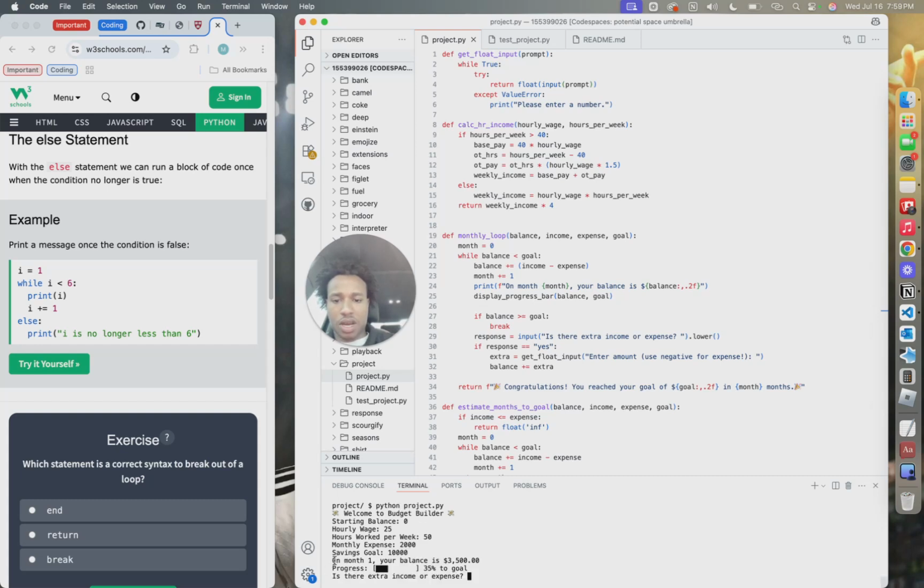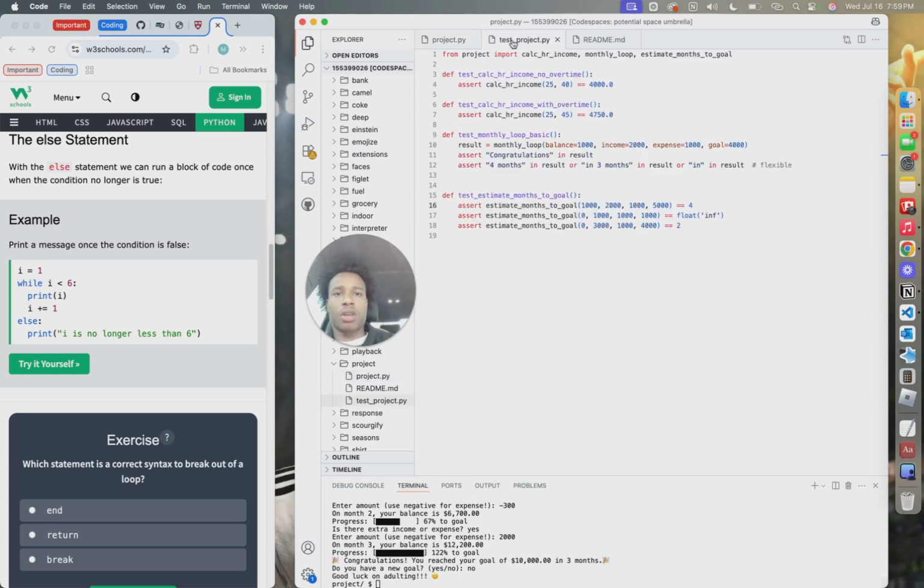Okay, as you can see on month one, your balance is 3.5k. This is the progress. Let's just say we want to implement extra expense. Let's say we lost $300 that month, and then it keeps going. Extra income, let's say we made an extra $2,000. Congratulations, we reached it. Do you want to keep going? We'll just say no. Perfect.